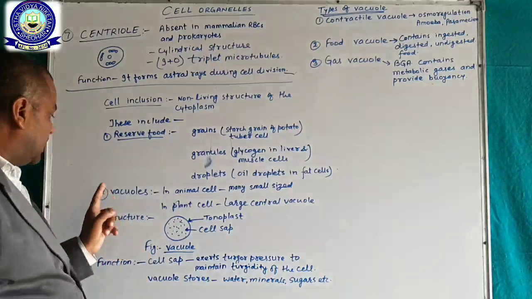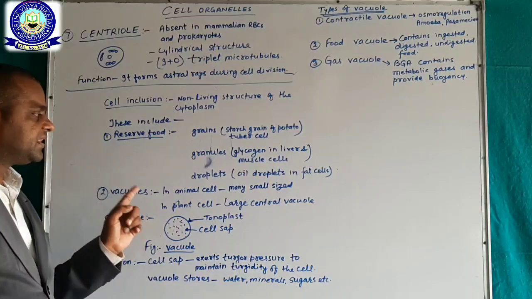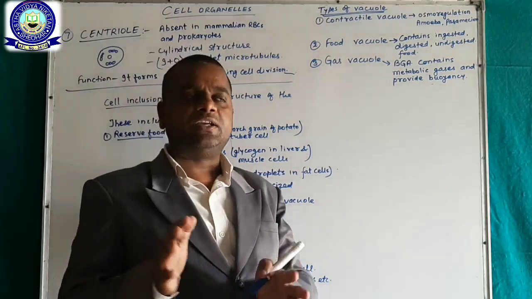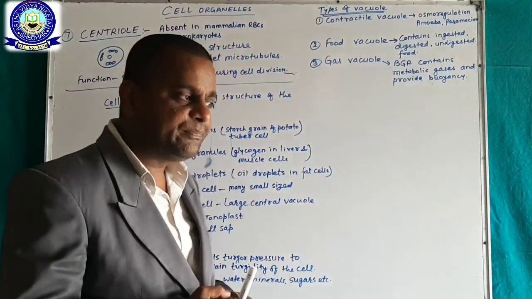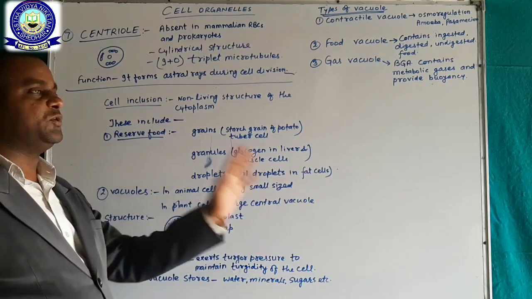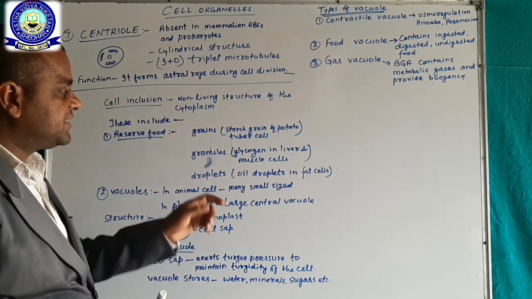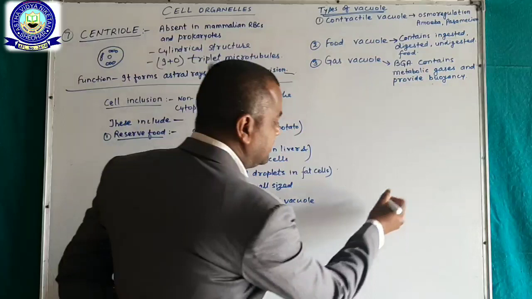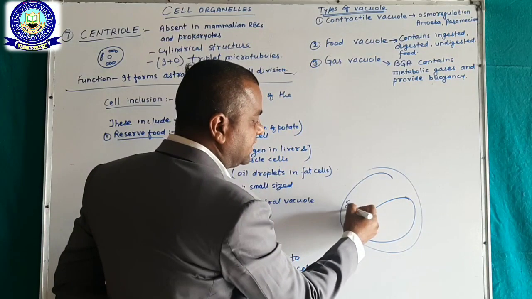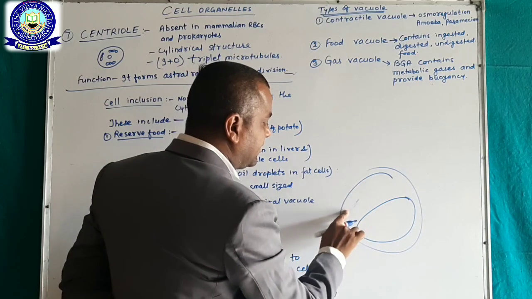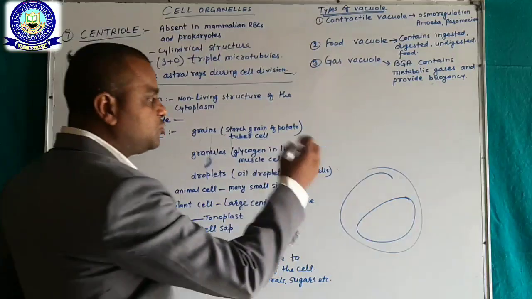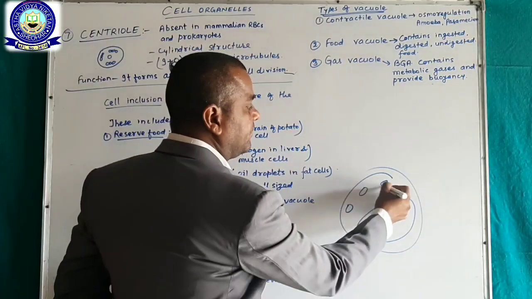Okay. Next, vacuoles. In animal cells, many small vacuoles are found. Okay. In plant cells, a large central vacuole is present. That's why it pushes the nucleus, mitochondria, Golgi apparatus, and lysosomes towards the periphery.